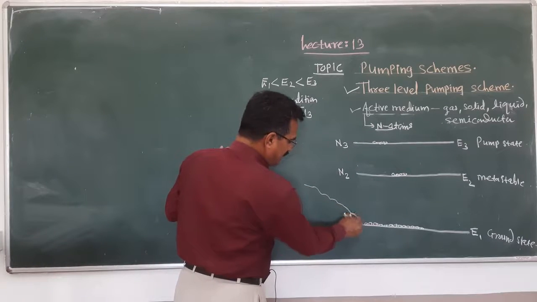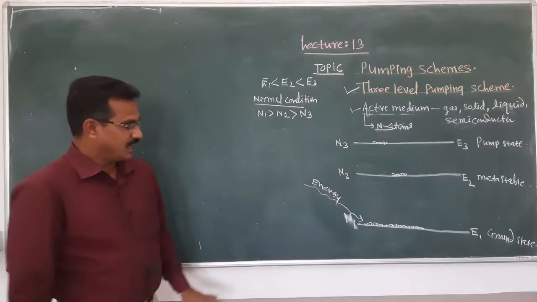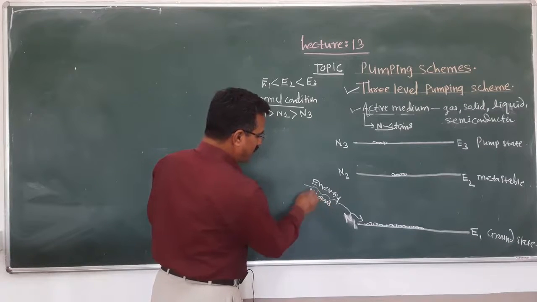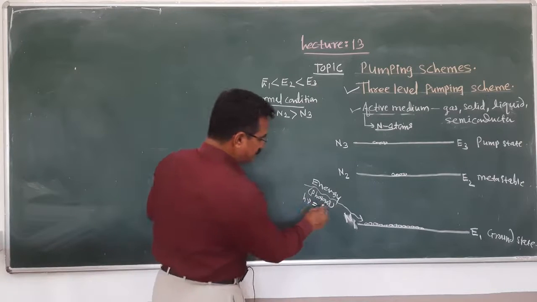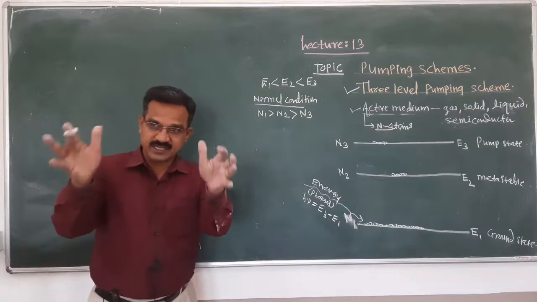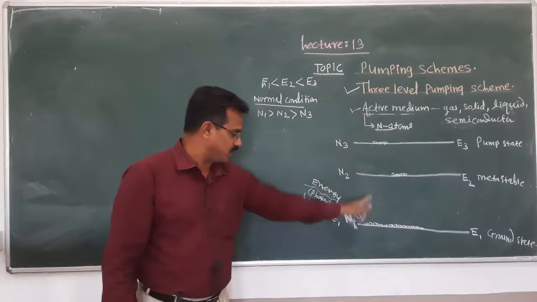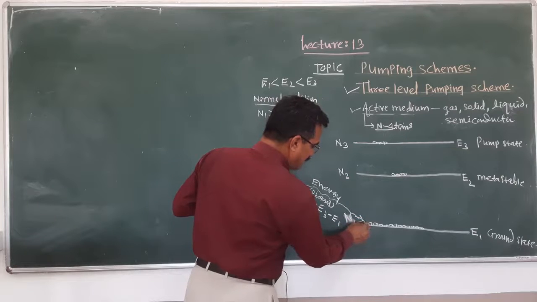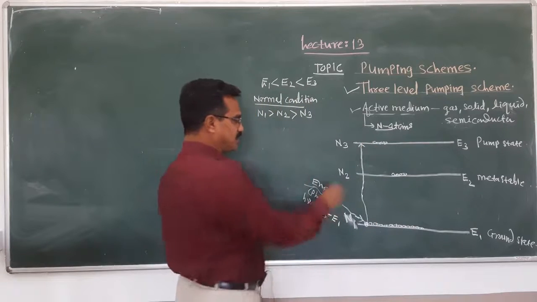When the energy is supplied, in the form of photons, and that photon energy is h mu, and if this energy is equal to E3 minus E1, the energy supplied to the laser medium, then that energy is absorbed by these atoms, and the atom jumps to level E3.